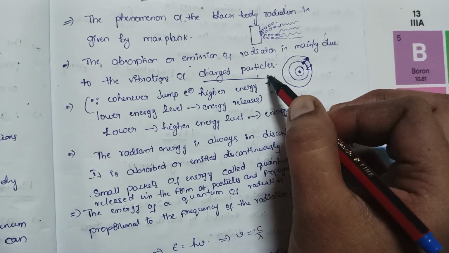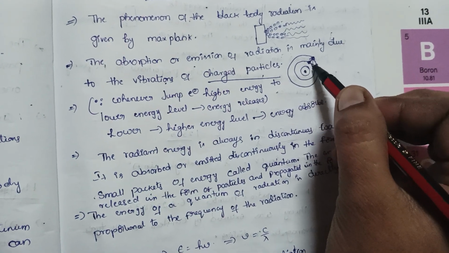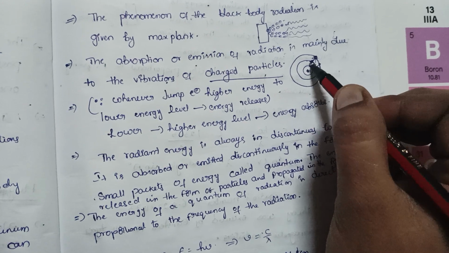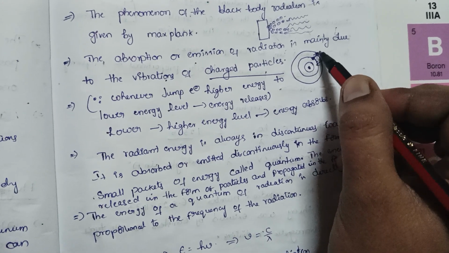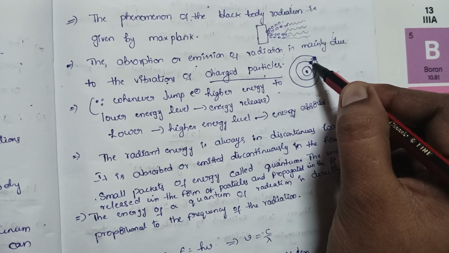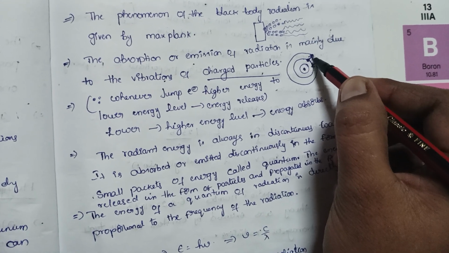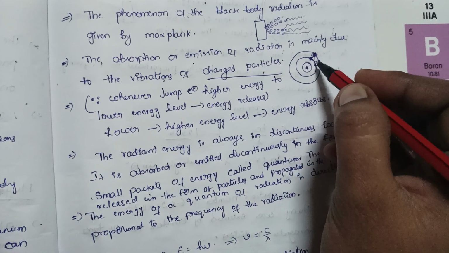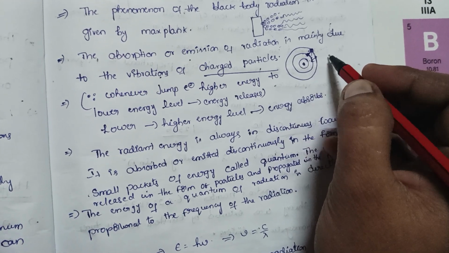vibrations of charged particles. If we take an atom, this is the nucleus, these are shells, this is the lower energy shell and this is the higher energy orbit. If an electron jumps from a lower energy to a higher energy level, energy is absorbed. Whenever an electron jumps from higher energy to lower energy, energy is released.